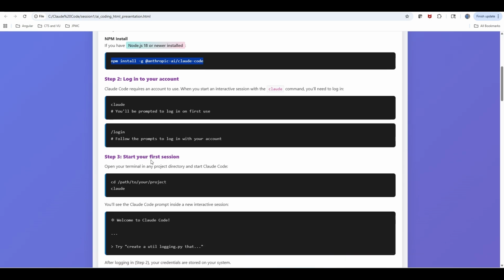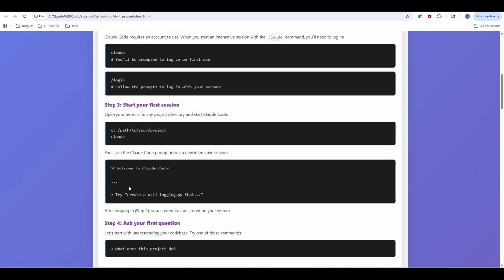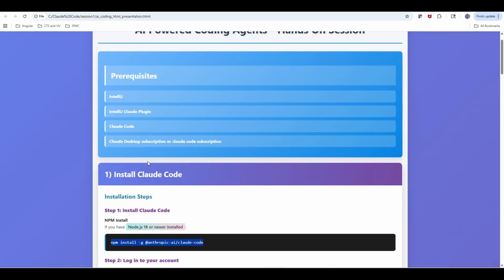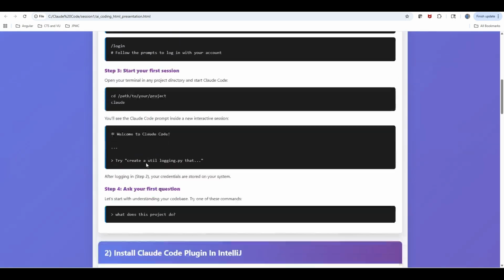To start Claude Code, we use the command claude. For example, if you go to your project location and use claude in the terminal, it will ask you to type something, meaning it asks for a prompt or some requirement, and then you can start working with Claude Code. So this covers the prerequisites and installation of Claude Code.